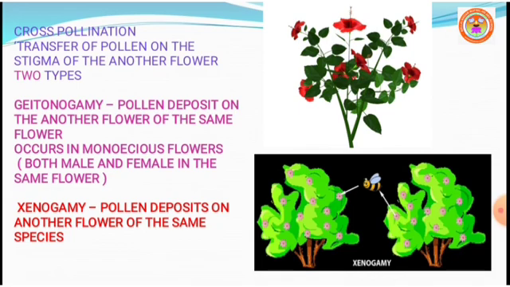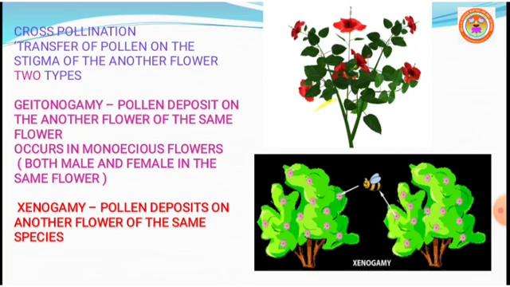The next is xenogamy. When the pollen deposits on another flower of a different plant of the same species, genetically the pollen is derived from a different plant of the same species. If pollen is transferred from the anther to the stigma of another flower, it is called xenogamy. Cross-pollination has a number of contrivances.